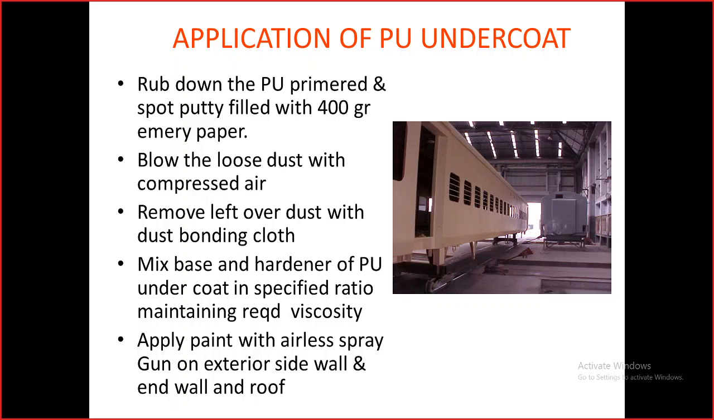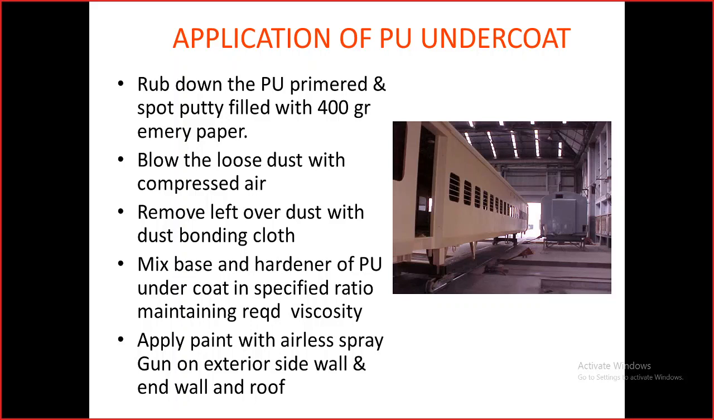So here is the sequence. We have to rub down the PU primered spot-putty-filled areas with 400 grade emery paper. You know that as the grade number increases, it becomes more and more fine. Because of this rubbing down, a lot of dust is generated on the surface. Then that should be blown out with compressed air. And some cloths are also there for this purpose.